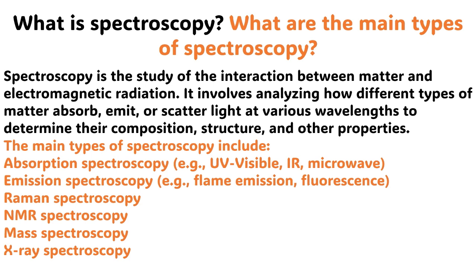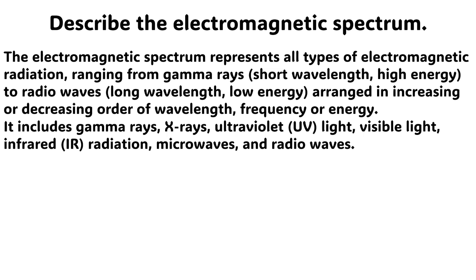The main types of spectroscopy include absorption spectroscopy, example UV visible, IR, microwave. Emission spectroscopy, example flame emission, fluorescence. Raman spectroscopy. NMR spectroscopy. Mass spectroscopy. X-ray spectroscopy.